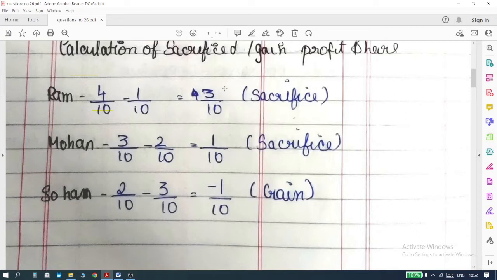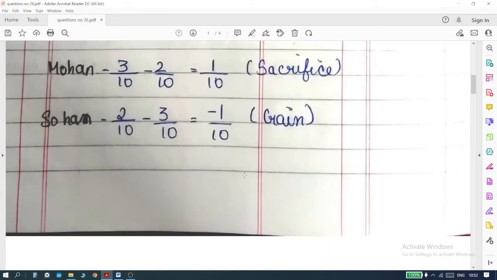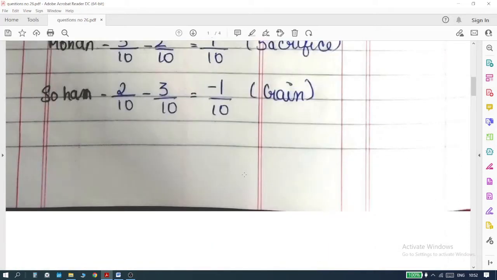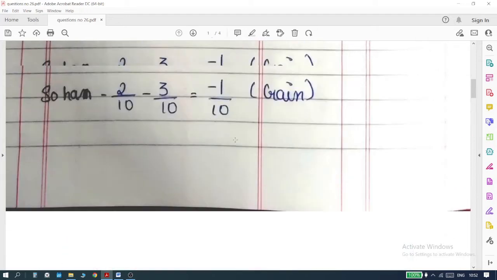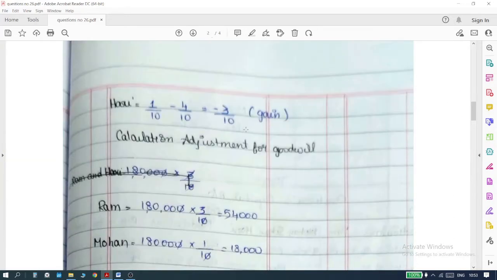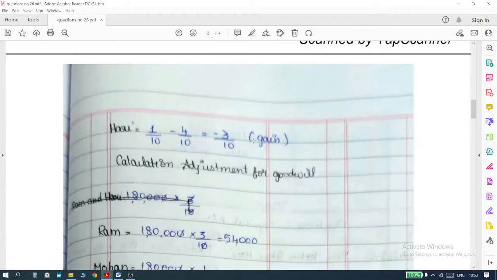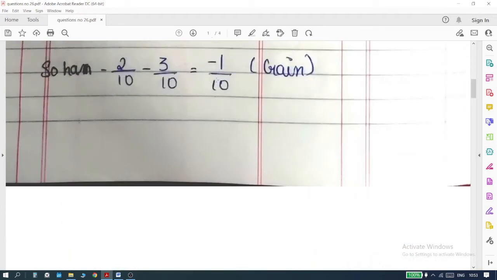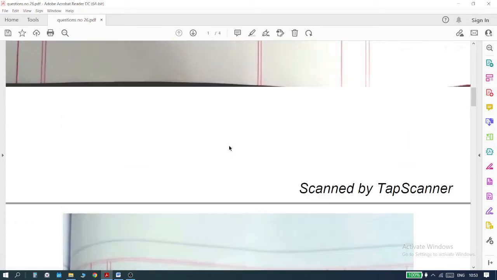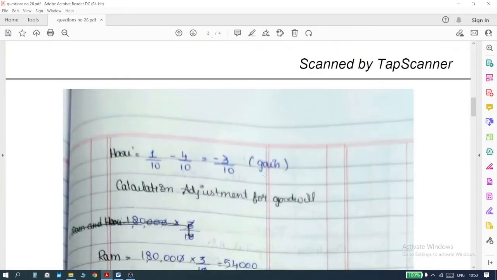As I told you, positive fractions, we take them as sacrifice, which means these partners are giving up their share of profit to the new partners who are coming in, or the old partners who are gaining some more shares. So here in this case, Sohan and Hari are gaining profit share. That is why we have them in the negative. As I told you, if you have a negative balance, you have to write it as gain.